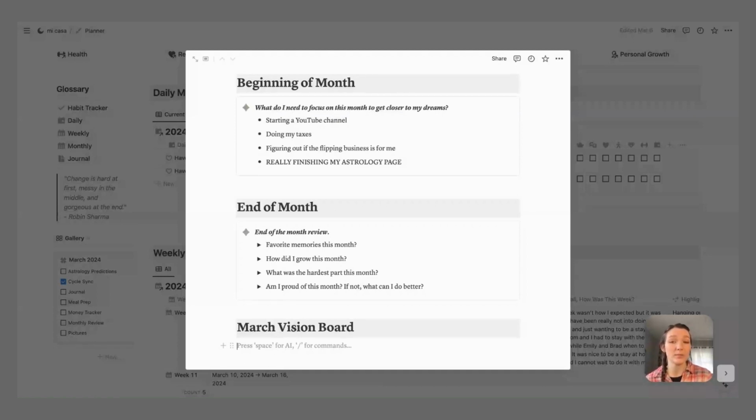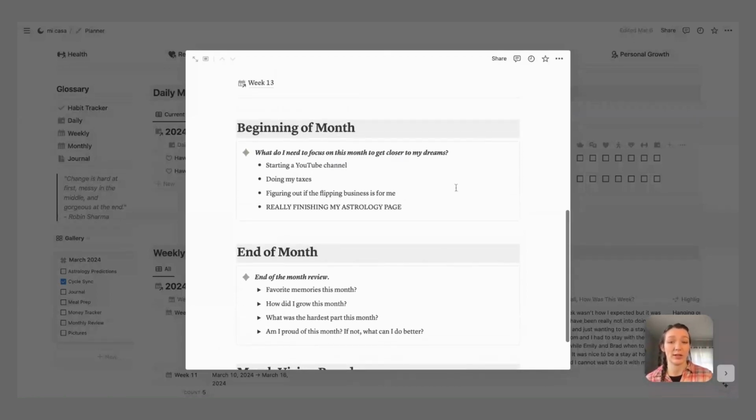But I pretty much just focus on what do I need to do to get closer, and then the end of the month review, to look back on the month and just write out the good parts. And then if I feel like I worked closer to my dreams, I just write little things that are easy to do but are also very meaningful, if I want to look back in December and see every month the good memories that I had from each month.